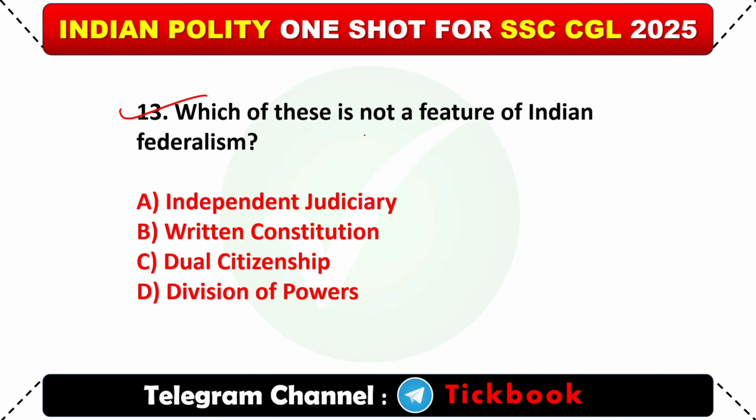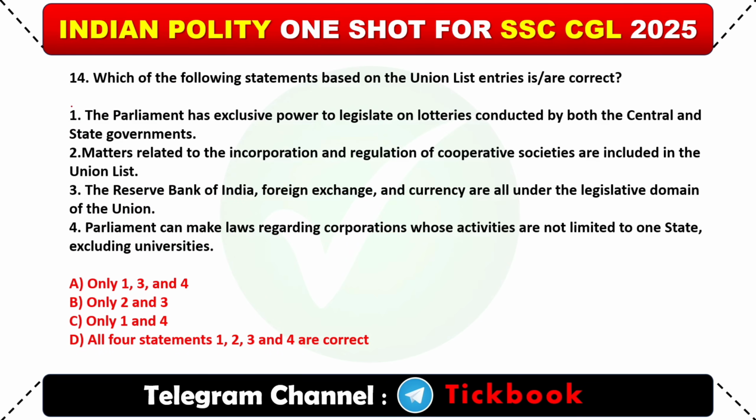Question number 13, which of these is not a feature of Indian federalism? Option number C, dual citizenship is not a feature of Indian federalism. 14, which of the following statements based on the union list entries are correct? You can pause the video and answer it. The option number A is the correct answer. Only 1, 3 and 4. 1, 3 and 4. Right.